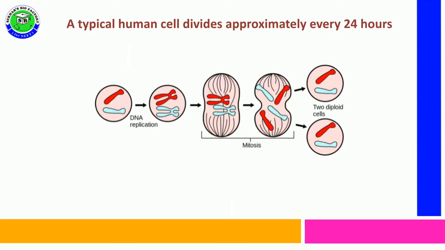A typical human cell divides into two daughter cells every 24 hours. That means in a human cell, 24 hours are needed to complete one cell cycle. So these are some examples of cell cycle duration.